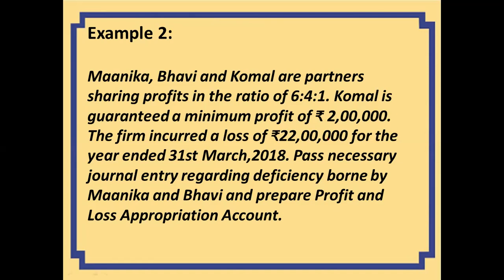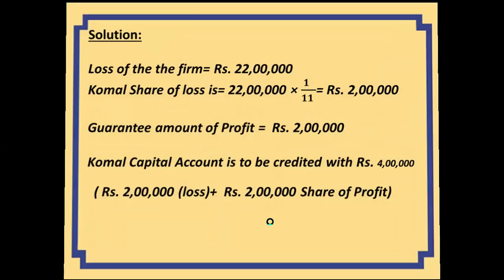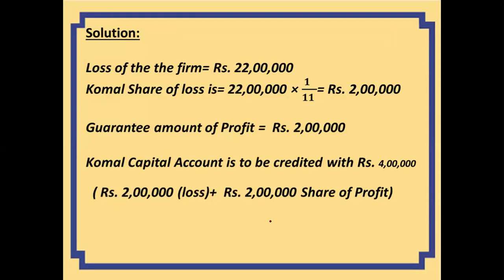When a question comes in this way, I told you the first thing is to find out what we need to do. The first thing is to pass a journal entry. A single entry is written, so a single entry we need to pass for the deficiency borne by the partners. This is the first thing. Second thing, they expect us to prepare the profit and loss appropriation account. So these are the things that we need to do in this question. So let's see its solution. Now, the loss of the firm is 22 lakh.